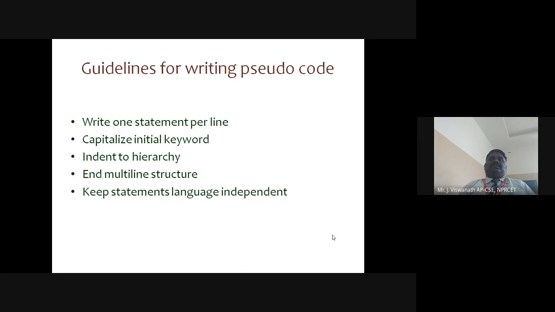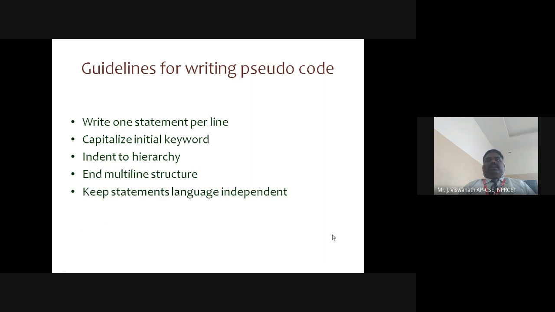Next one, each and every keyword should be capitalized initially. Here the keyword is not like programming keywords. The keyword is meant only for pseudocode. It's a special keyword which is meant for pseudocode. These keywords will not be recognized by any compiler or interpreter. It is exclusively for pseudocode. So those keywords should be capitalized.